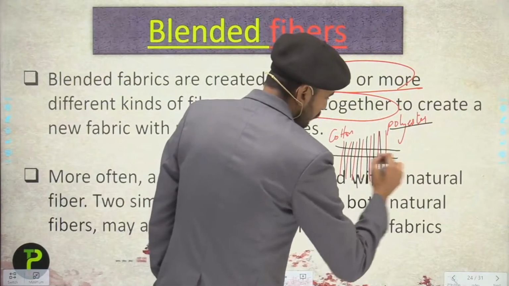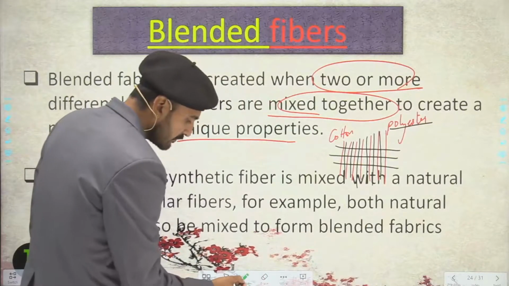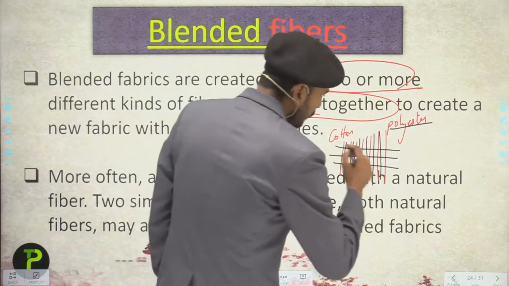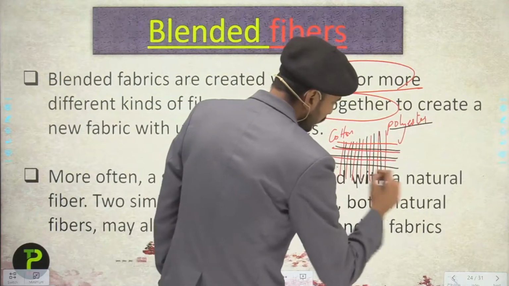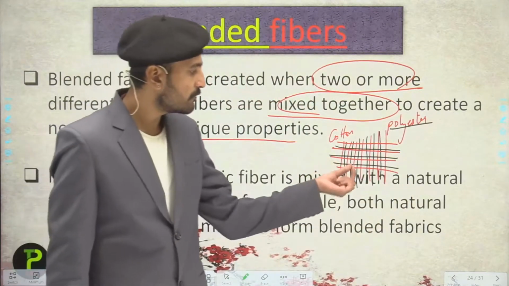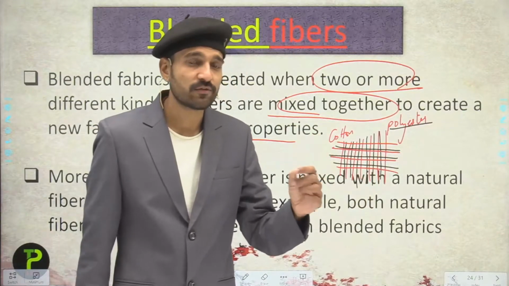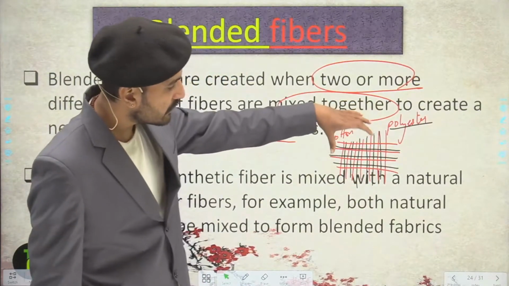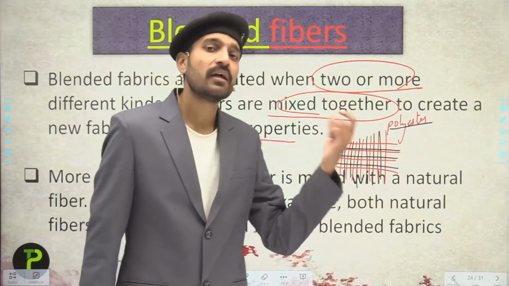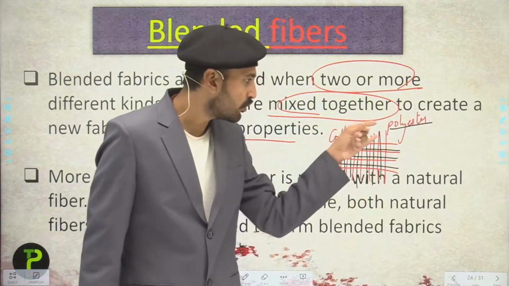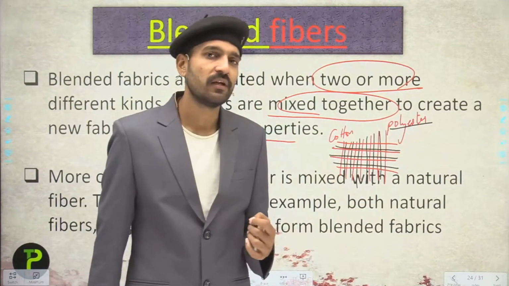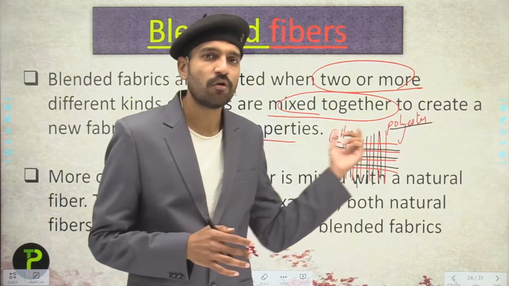Now if we make the fabric here, you can see closely that you obtain both the red as well as the black fibers. They make a fabric, and this type of fabric contains the properties of both cotton as well as polyester, thereby removing the disadvantages of each of them.